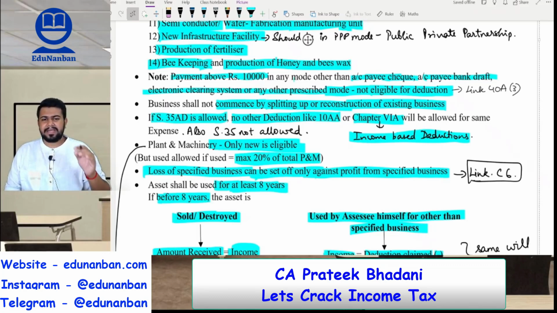If it is not in the prescribed mode and the payment is more than 10,000 to a person in a day, then such amount is not eligible for the deduction.